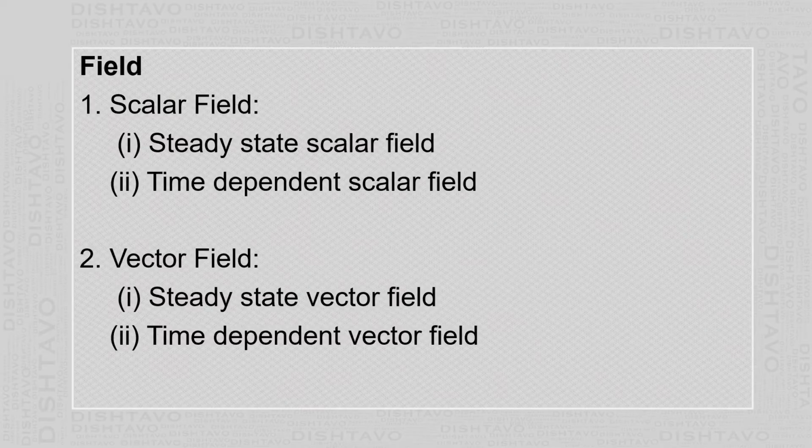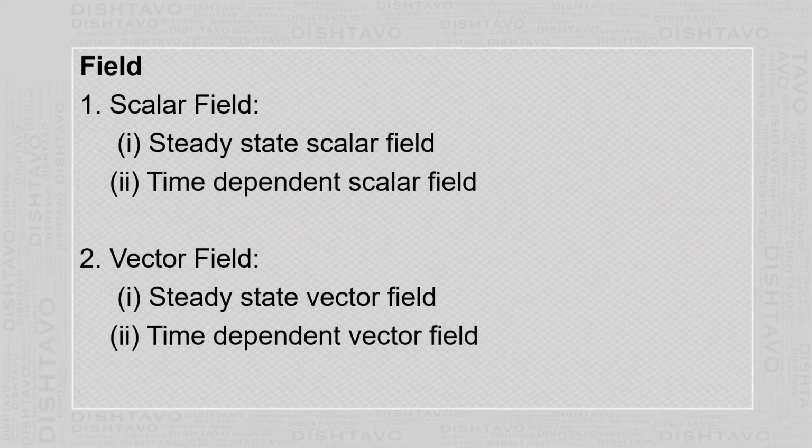The second is the time dependent vector field. Here the physical quantity depends on the time, and it may or may not depend upon the position. Example, the velocity in non-uniform motion will have a different value at different times. So velocity in non-uniform motion is a time dependent vector field.